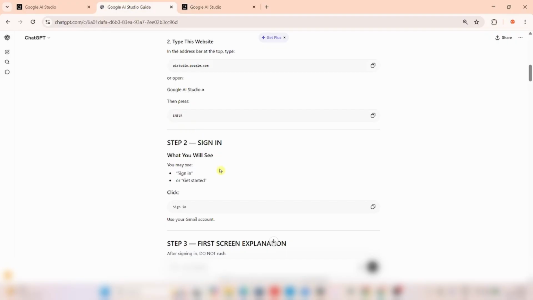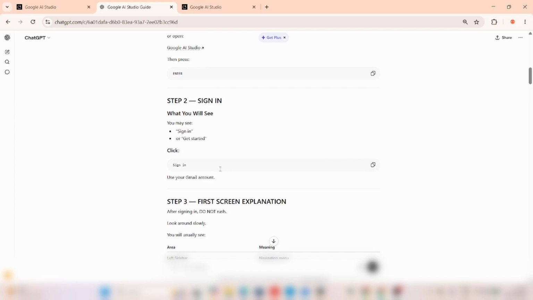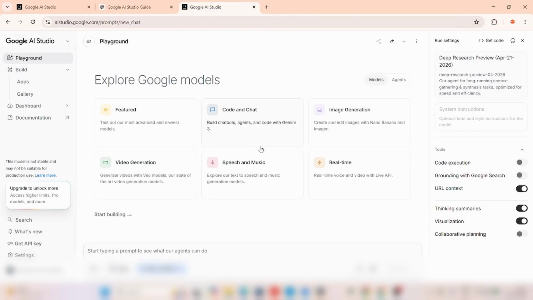Step 2, sign in. What you will see: you may see sign in or get started. Click sign in. Use your Gmail account. I already signed in. Or should I maybe log out, so that we can all learn together?